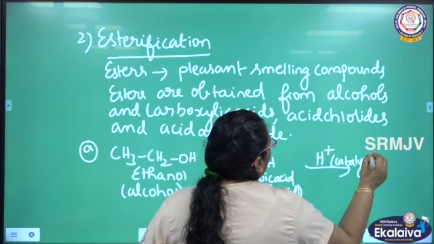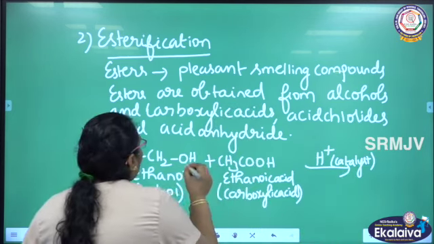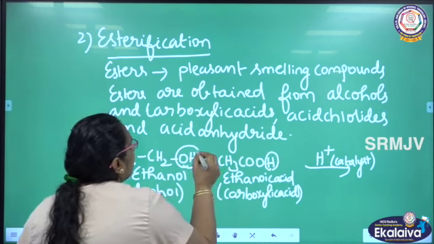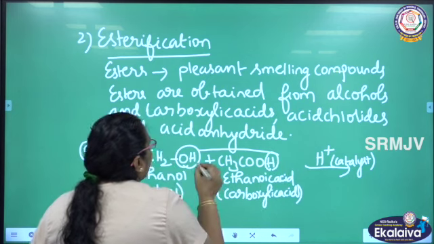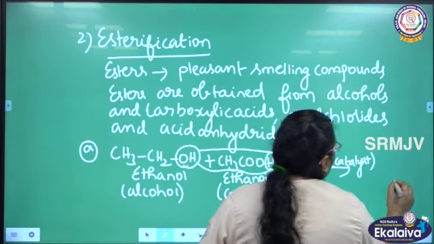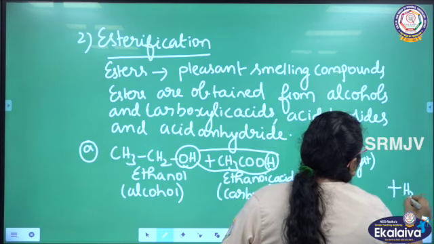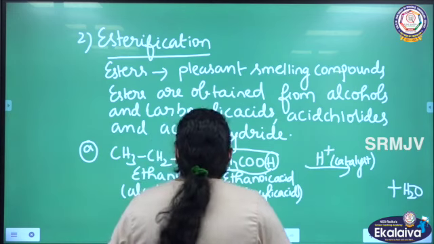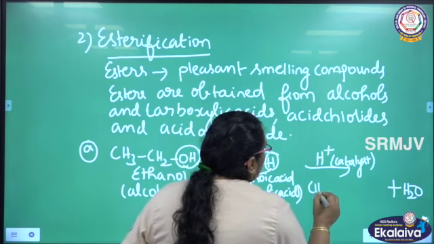So what are we getting here? OH from alcohol and hydrogen from acid will be removed as water. What is the compound we are getting here?